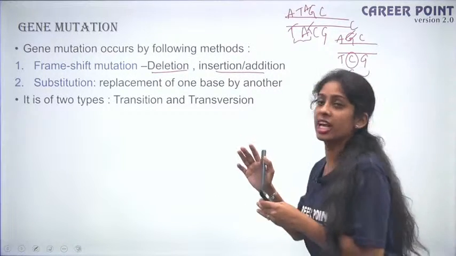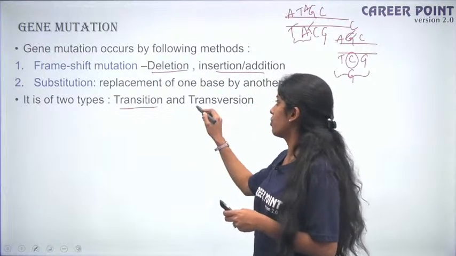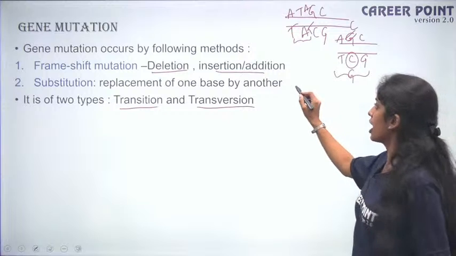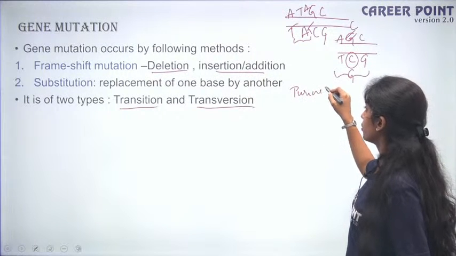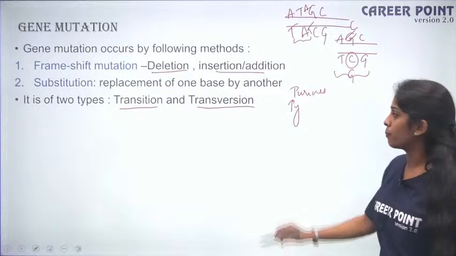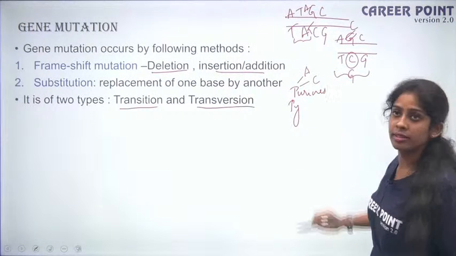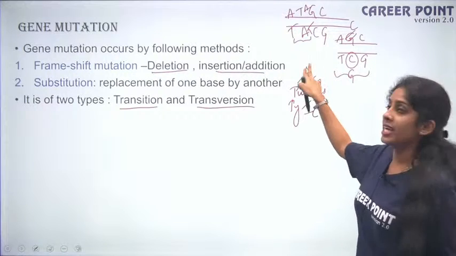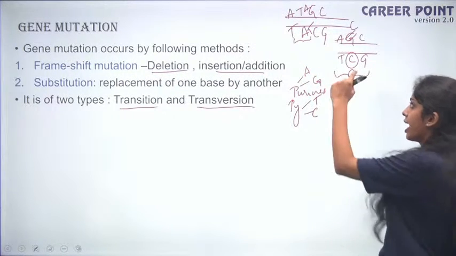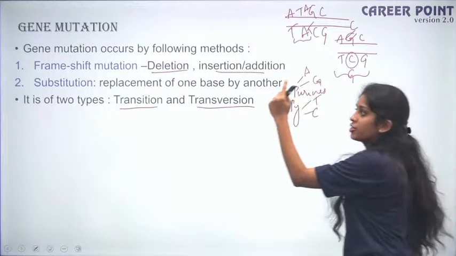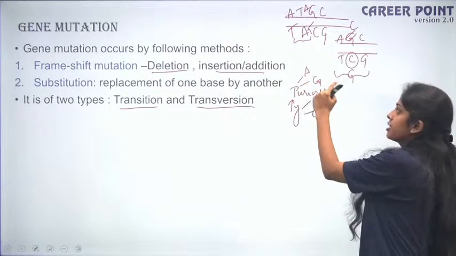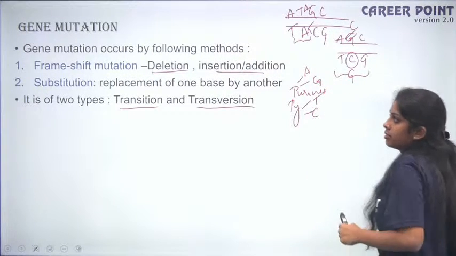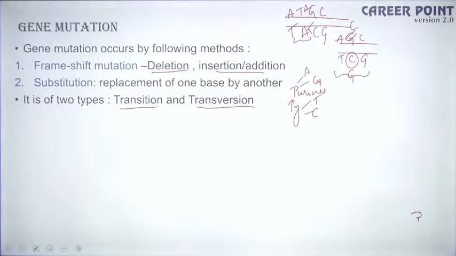So your substitution can be of two types. So one is transition and one is transversion. So repeating again, your DNA is made up of nitrogen bases. Your nitrogen bases are of two types. One is purine and the other one is pyrimidine, right? So purines are your adenine and guanine, okay? And your pyrimidines are thymine and cytosine, right? So when a purine gets exchanged or substituted with a purine, when A is replaced or substituted with G, it is called as transition. But when an A is substituted with T and a G is substituted with C, when a purine is substituted with a pyrimidine, it is called as transversion. Fine?